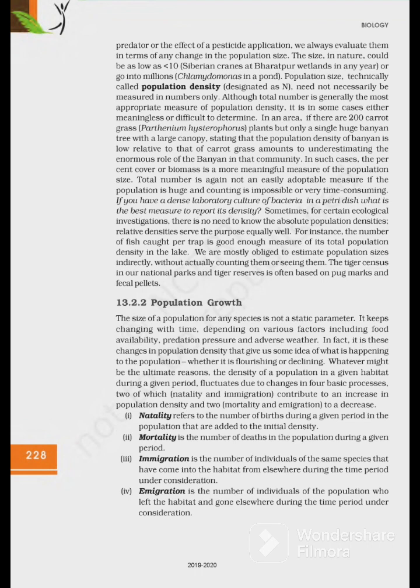Relative densities serve the purpose equally well. For instance, the number of fish caught per trap is good enough measure of its total population density in the lake. We are mostly obliged to estimate population sizes directly without actually counting them or seeing them. The tiger census in our national park and tiger reserves is often based on pug marks and fecal pellets.